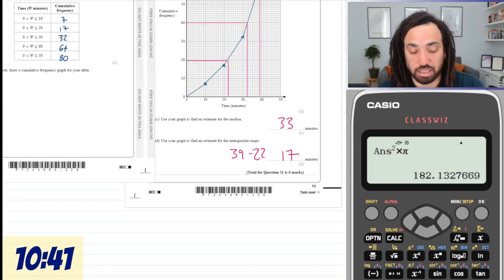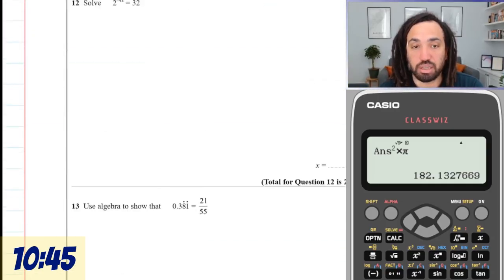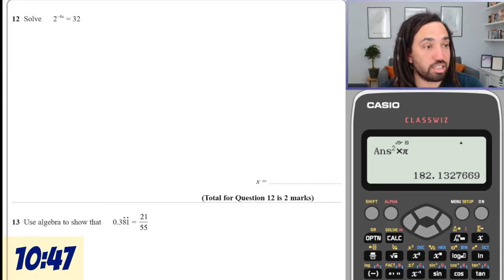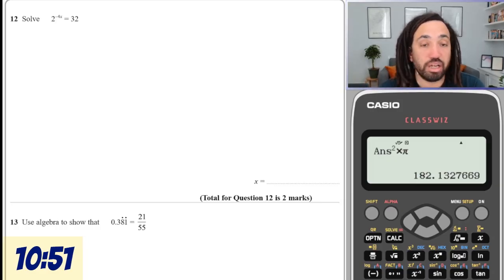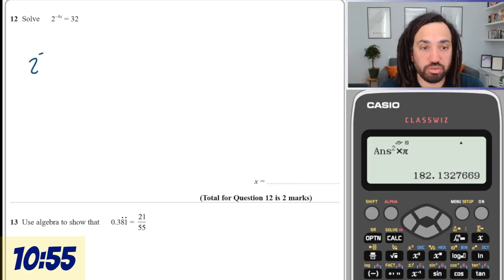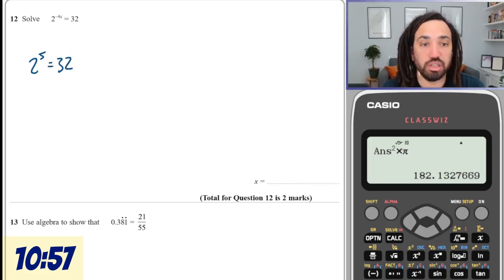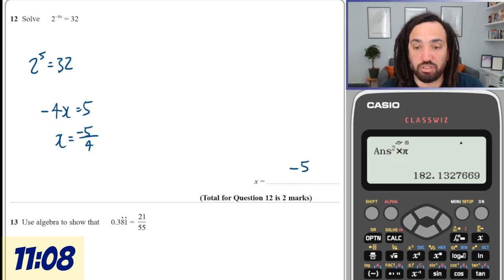And we're going to get our zoom back. And we're going to go down. And we're going to need to catch up some speed here because we've messed up too much time. Anyway, okay, that's quite tricky, but I know that 2 to the 5 is equal to 32, so therefore that's basically just saying minus 4x is equal to 5, so x is equal to 5 over minus 4, which is just minus 5 over 4.